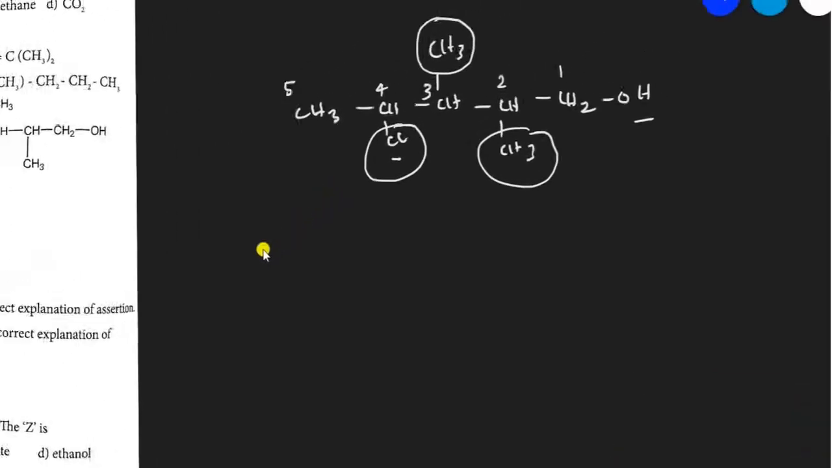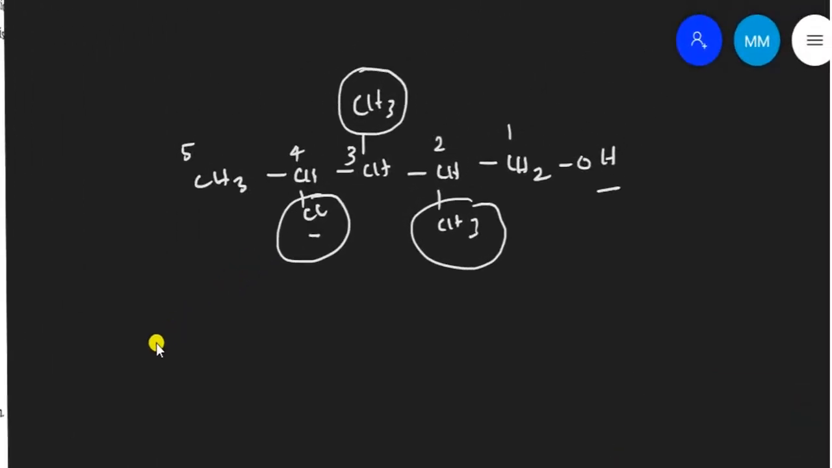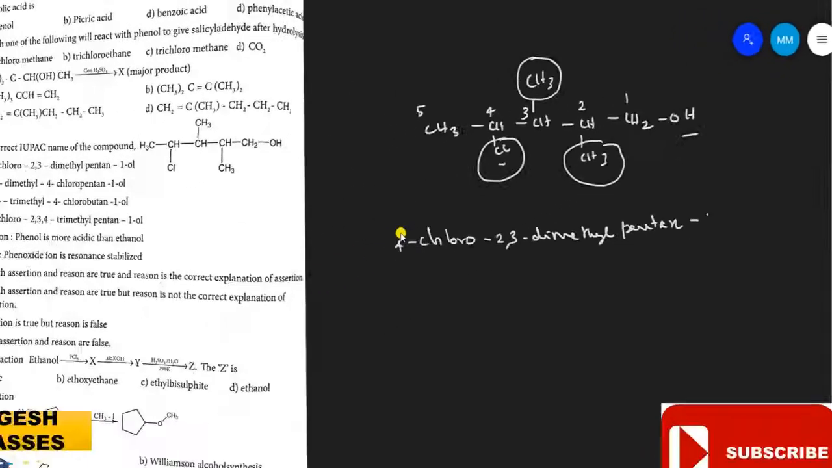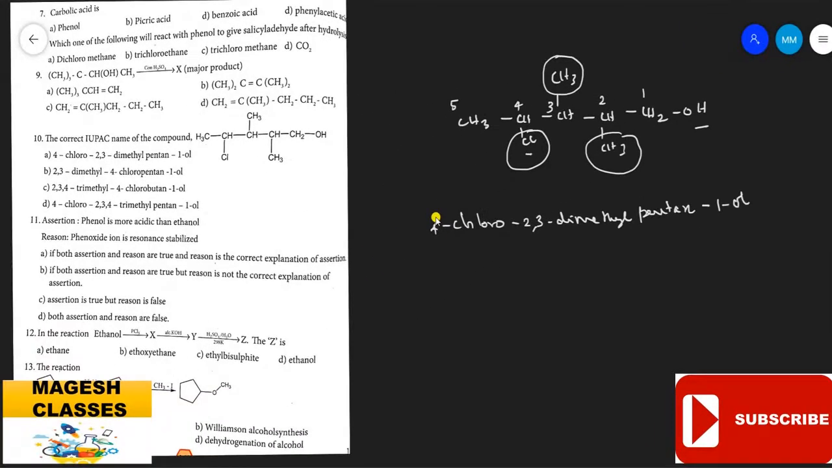So based on IUPAC nomenclature, the chlorine is alphabetically first, so it is given first, 4-chloro. And in the second and third position there are 2 methyl groups. So 2,3-dimethyl. The long chain consists of 5 carbon atoms, so it is pentane. All the carbons are saturated, so it's pentane. The hydroxyl group is present in the first carbon, so it is pentan-1-ol. 4-chloro-2,3-dimethylpentan-1-ol. Your option is A.